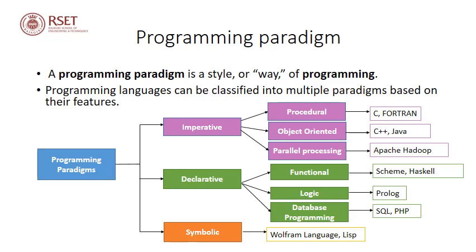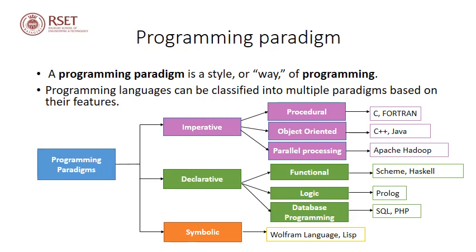Or if you want to search for whether an element is present in an array in C or C++ or Java for that matter, you have to first write a loop, and then you have to check whether the search element is present in any of the indices of the array. If so, you will say that the element is present, otherwise no. So we have to write the step-by-step instruction of how the task at hand is to be performed in imperative programming languages.